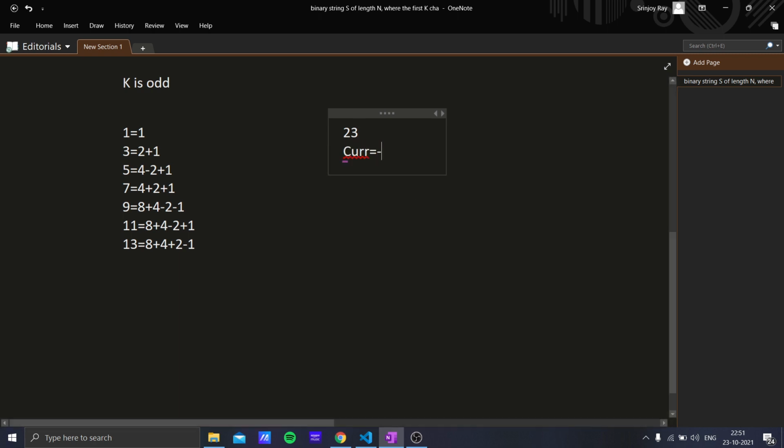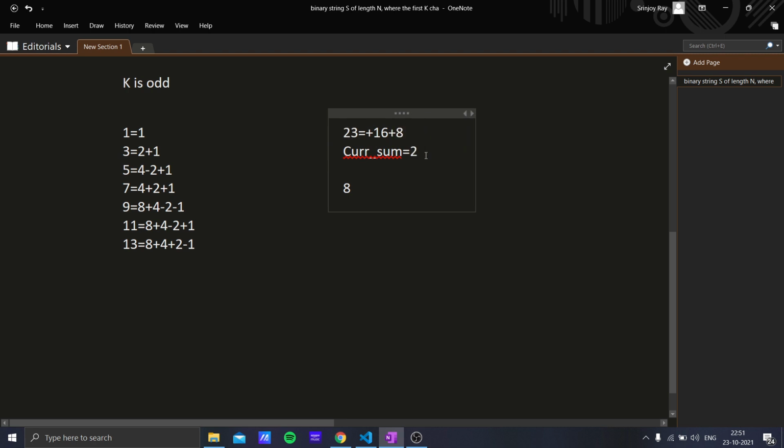Our current sum is 0, and the highest power of 2 that is less than or equal to this number is 16. So as our current sum is less than or equal to 23, we will add 16 with a plus sign. Then our current sum becomes 16, and the next highest power of 2 becomes 8. As our current sum is still less than 23, we will add 8 to it.